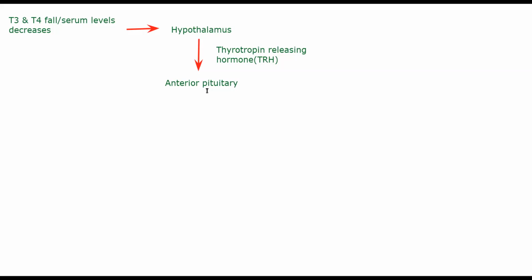This TRH will go to your anterior pituitary and in turn cause the formation of TSH, thyroid stimulating hormone. So this is what your anterior pituitary is doing. Because of this thyroid stimulating hormone, this fellow will go and work directly on your thyroid gland.